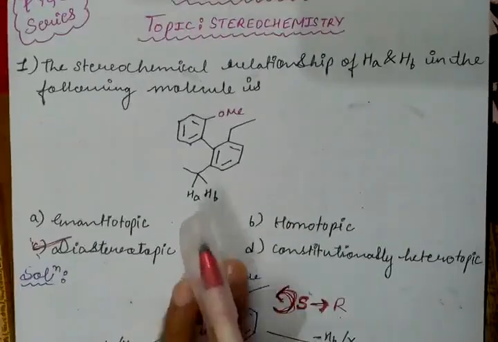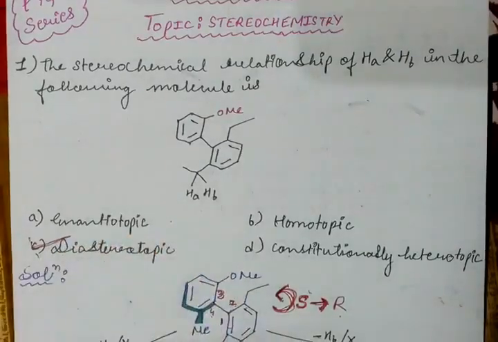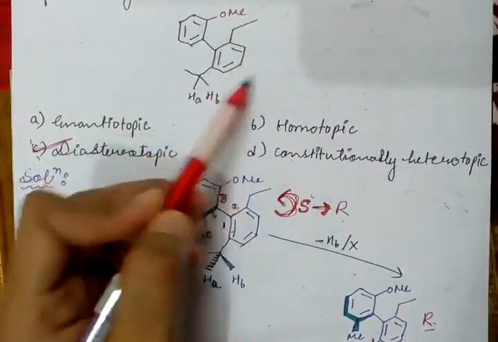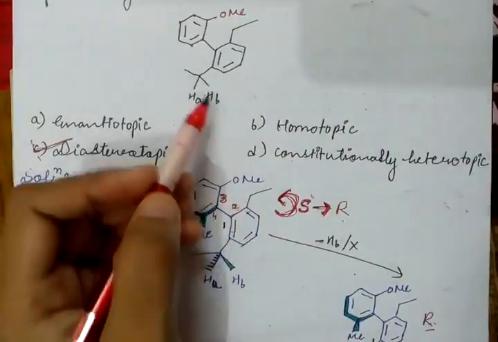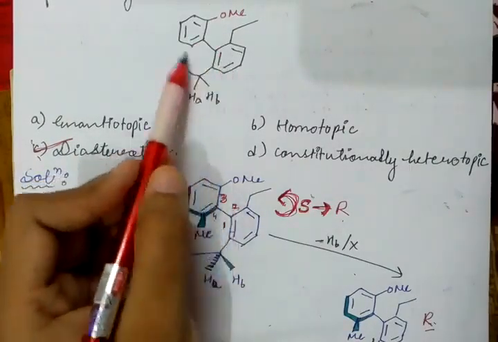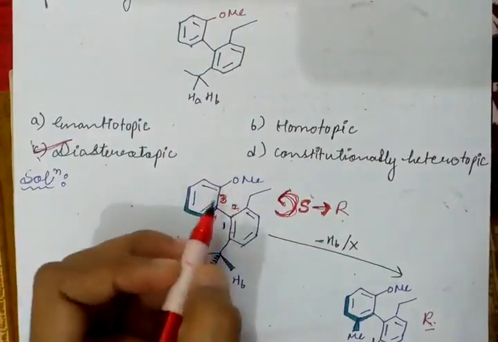Here we see we have two same groups. So we mark them and replace one by one with the other group. Let's say it is X. Also we observe here that this is a biphenyl kind of system, so it can also get RS nomenclature. So if we replace HA and HB one by one, we see that this remains intact. So firstly, let's find out the configuration around it.